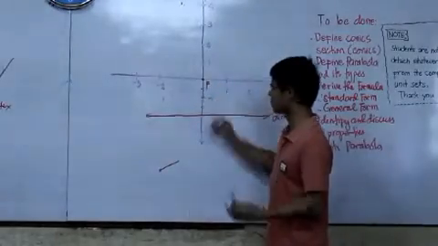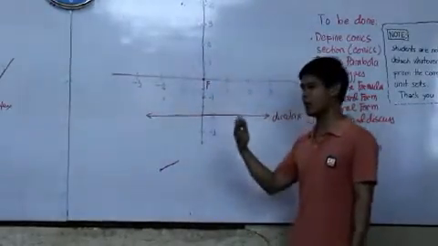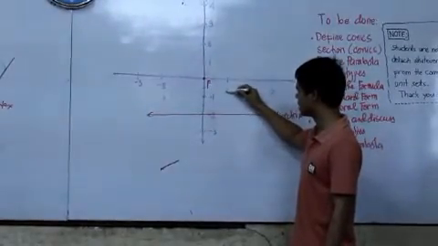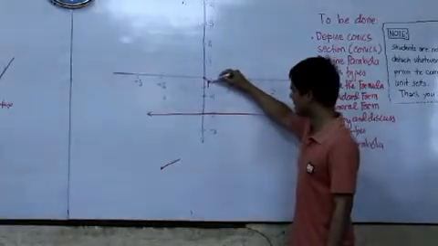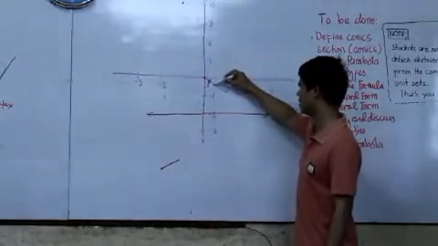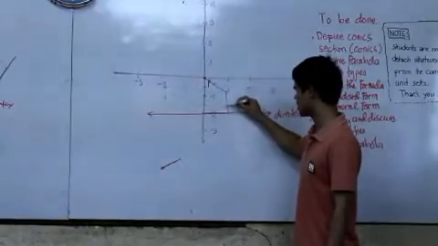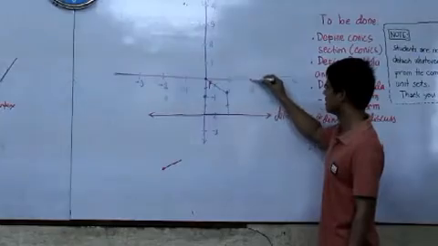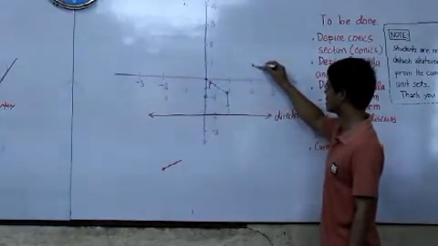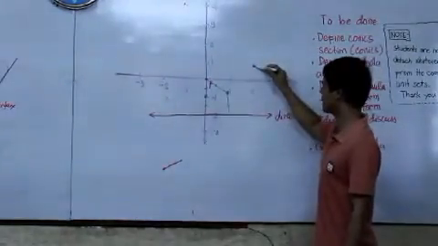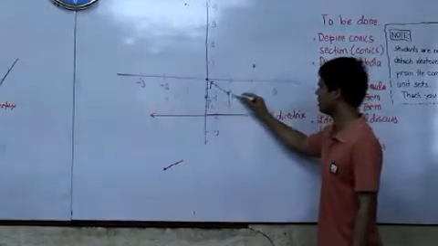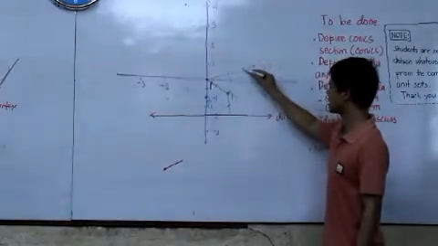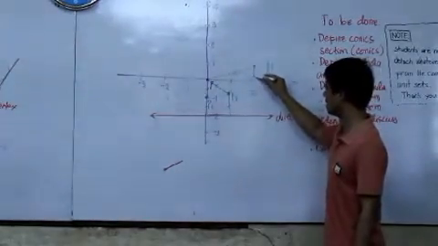Okay, we'll pick another point which is equidistant from this and this, so let's say this one. Its distance is equal to this distance. Another, shall we pick this? So let's say P1, P2, and then P3. Its distance is equal.